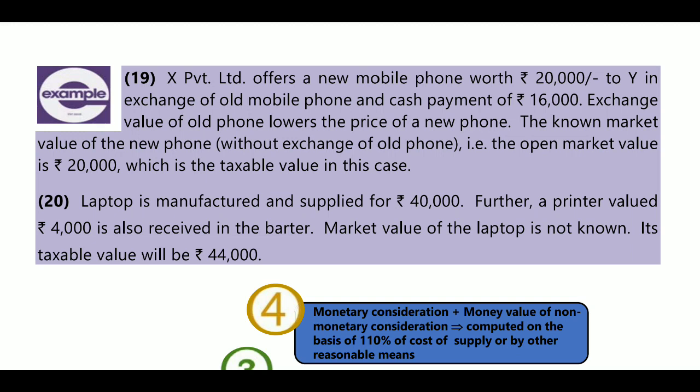Next, the value of the old mobile phone is lower than the price of the new phone. The known market value of the new phone, without exchange of the old phone, that is the open market value, is 20,000, which is the taxable value in this case. If you say, sir, I am paying only 16,000, they will not accept it, because in consideration you are also giving one non-monetary item, that is the old phone.